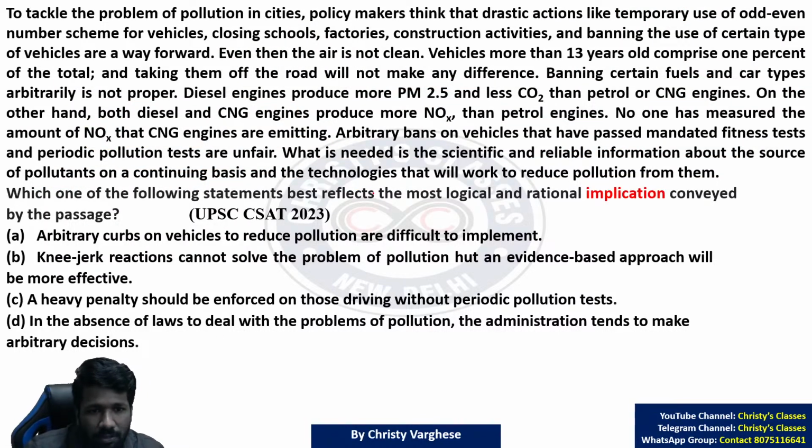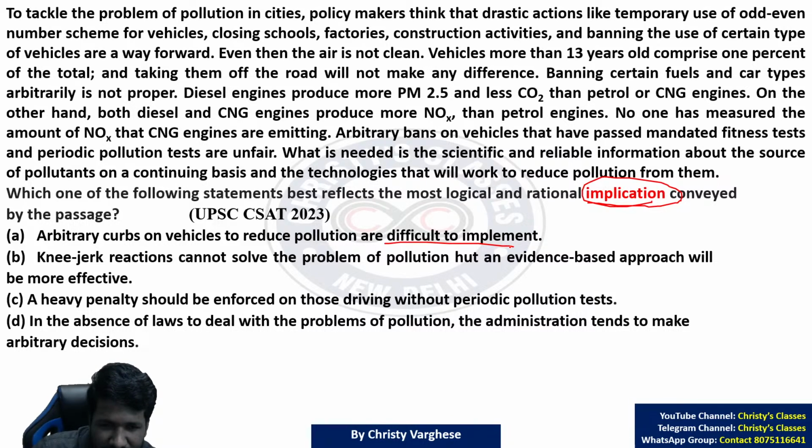Okay, so which of the following statements best reflects the most logical and rational implication? What is implied from this? Implied means, as I told, it is not direct. You cannot take a keyword from the question and say that the keyword is there in this option, so that option is correct. Don't do that, especially in implication type questions. Option A: arbitrary curbs on vehicles to reduce pollution are difficult to implement. Again, it is not about difficult or not difficult. It is saying that controlling vehicles due to their age or a particular fuel is not a right solution. So this is not an implication at all.